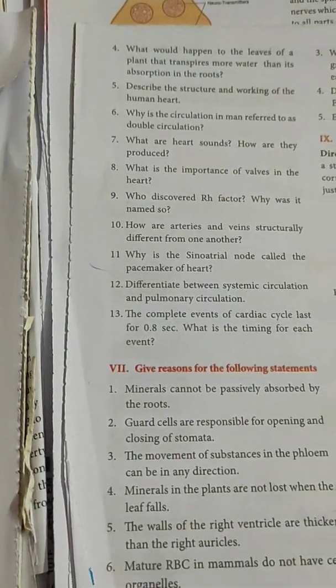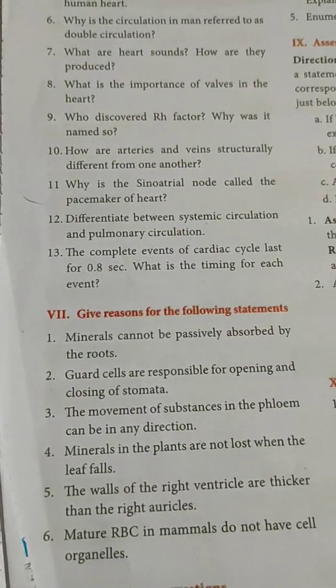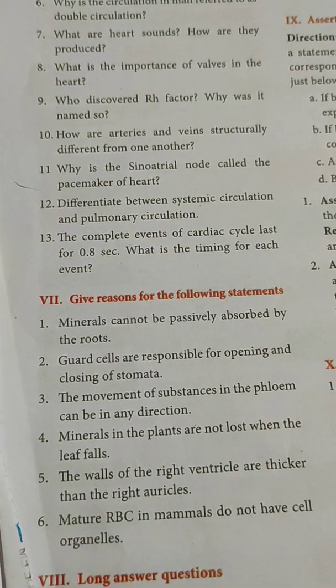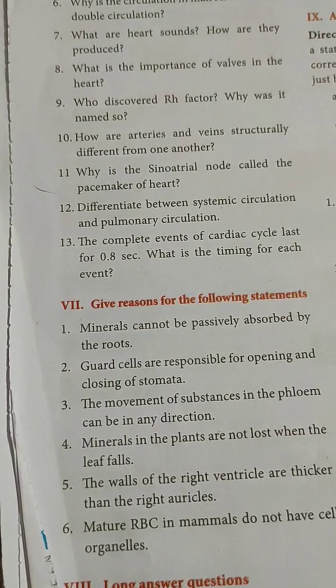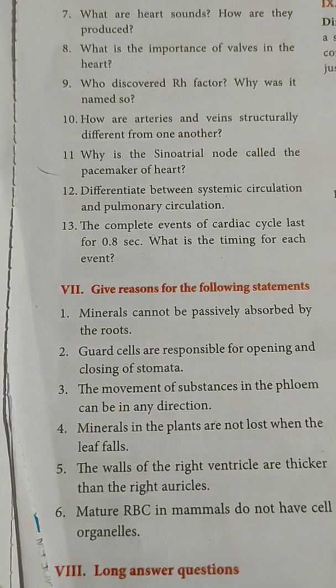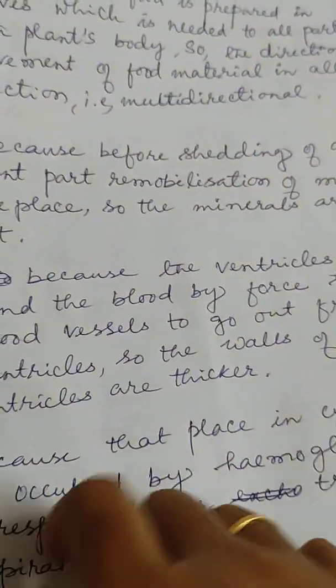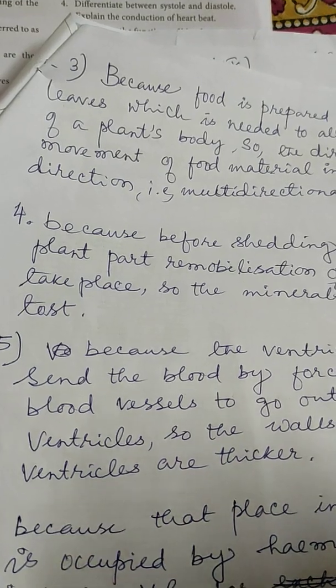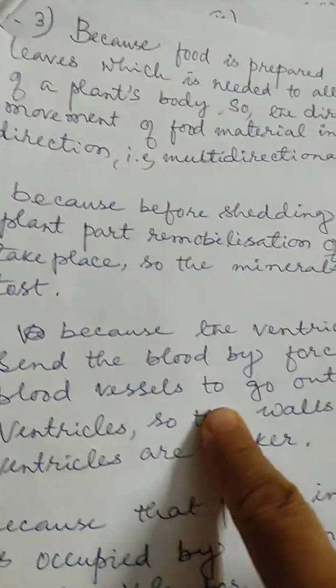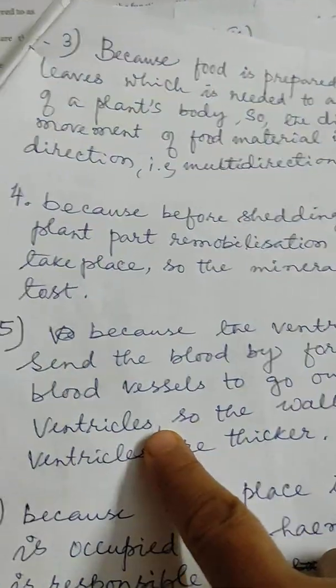The walls of the right ventricle are thicker than those of the right auricle, because the ventricles have to send the blood out by force. To resist this force, the ventricles have thicker walls so the blood can go out to the blood vessels.